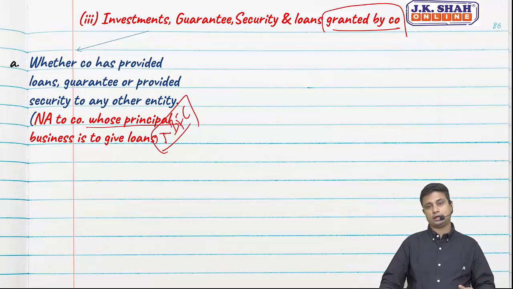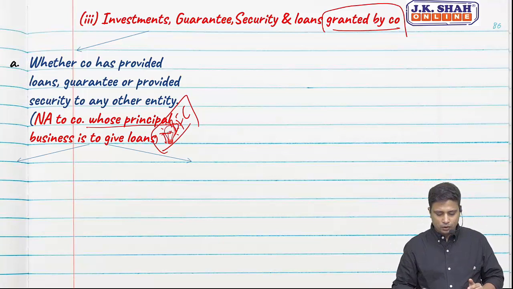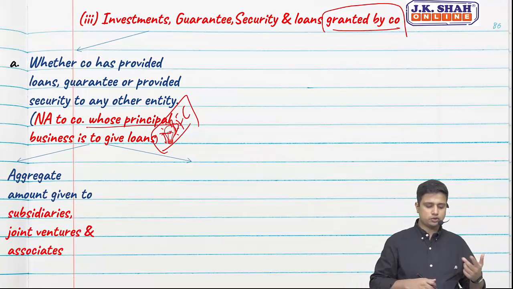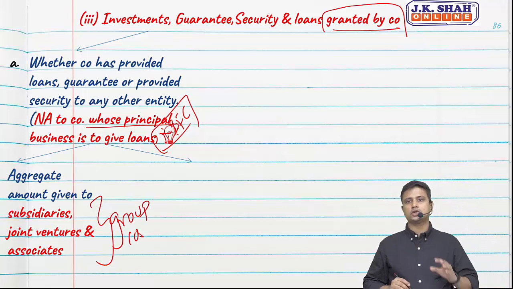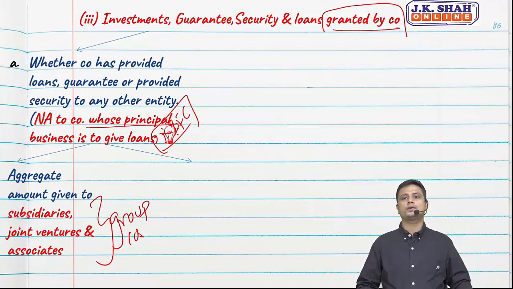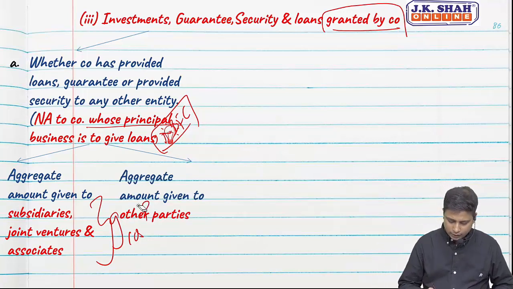In that also they need two bifurcations. They want to know the aggregate amount of loans given to subsidiaries, joint ventures and associates, which is nothing but group companies. Out of the total loans and advances, how much have you given to group companies, and the aggregate amount given to other parties.